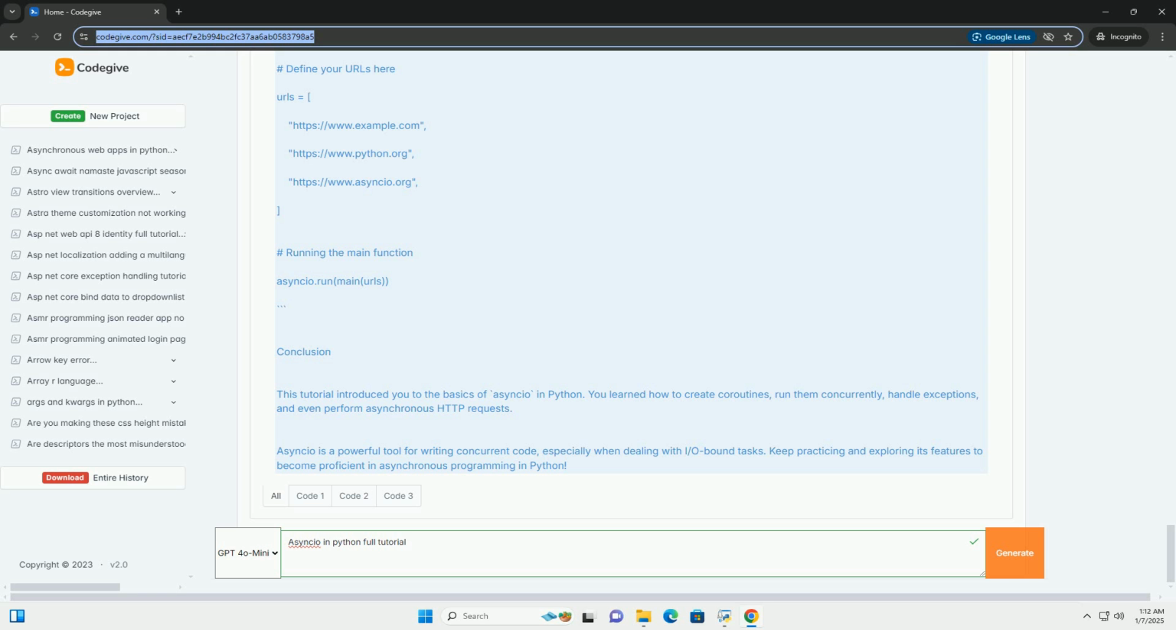This tutorial introduced you to the basics of Asyncio in Python. You learned how to create coroutines, run them concurrently, handle exceptions, and even perform asynchronous HTTP requests. Asyncio is a powerful tool for writing concurrent code, especially when dealing with I/O bound tasks. Keep practicing and exploring its features to become proficient in asynchronous programming in Python.